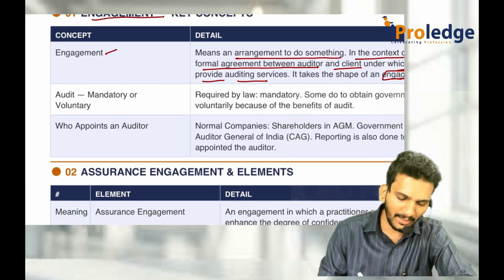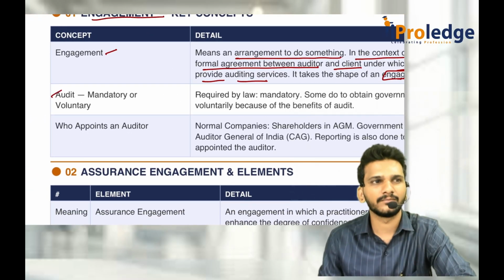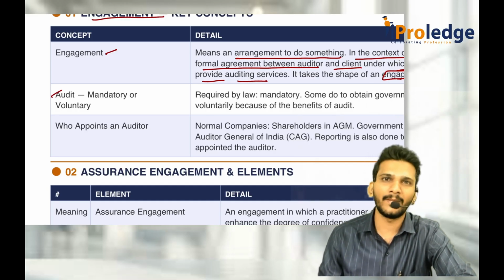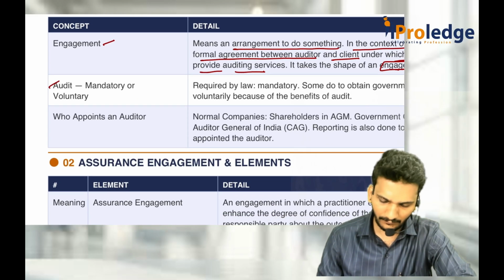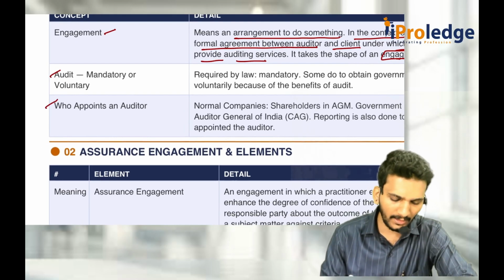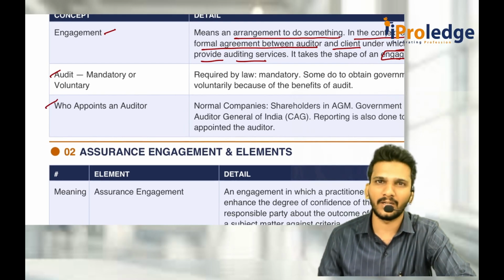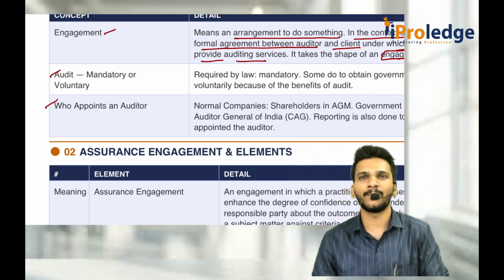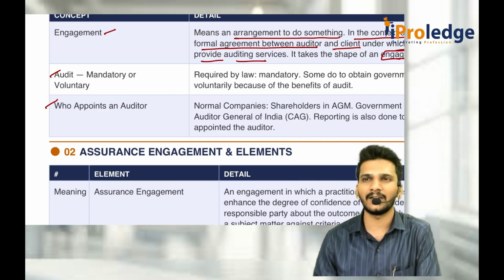Then, is audit mandatory or voluntary? For some entities it is mandatory if it is given by the Act. For some entities it is voluntary. And who appoints an auditor? Generally owners appoint an auditor, except the first auditor. Who are the owners of a company? Shareholders. Shareholders will appoint the auditor subsequently.